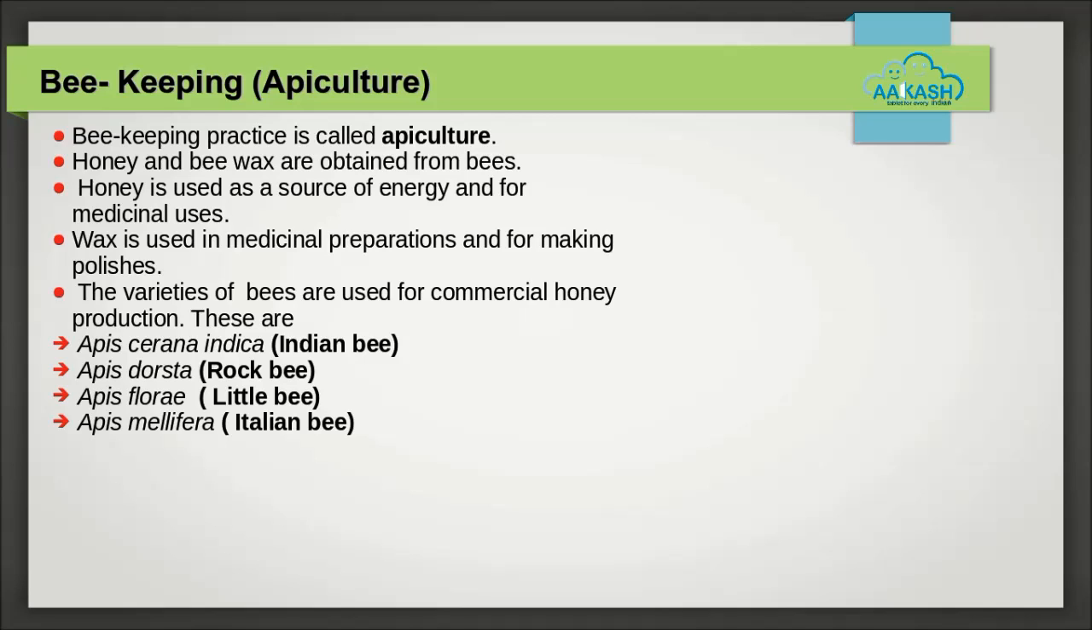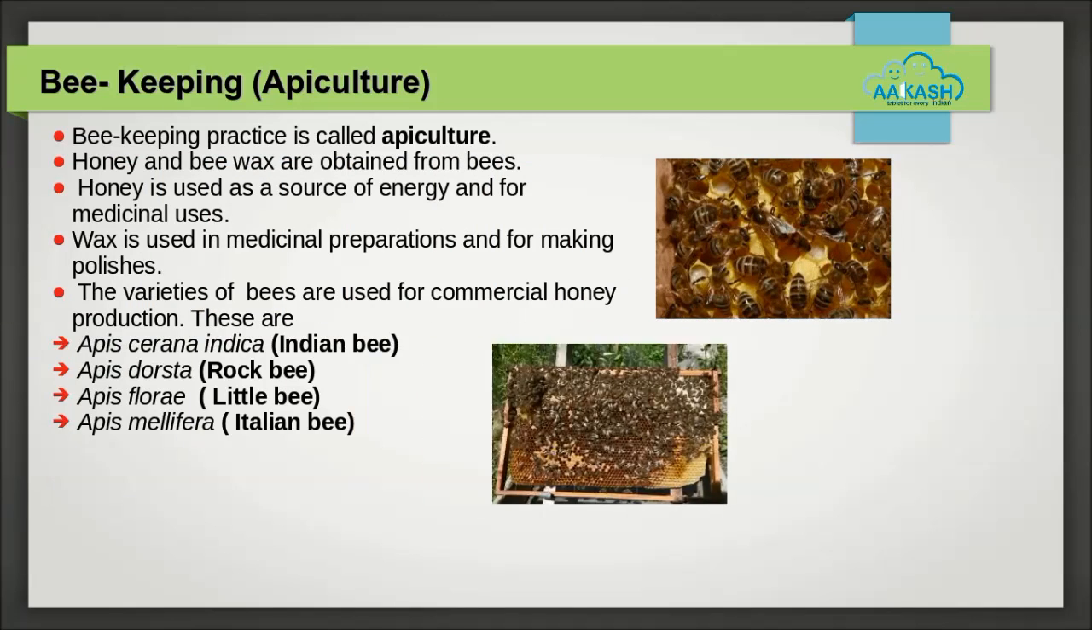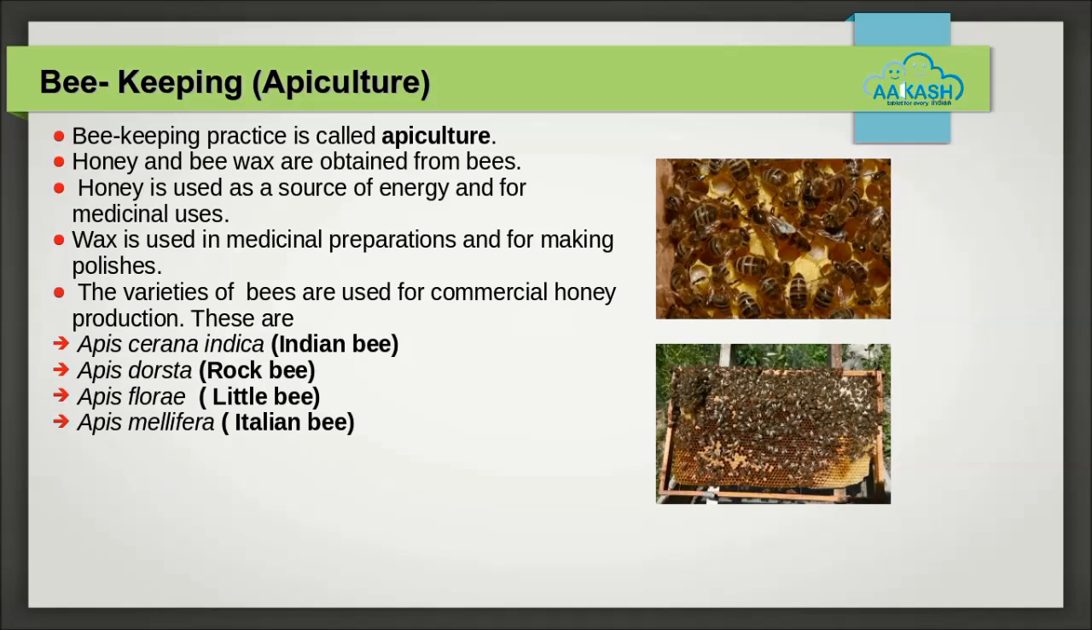Four varieties of bees are used for commercial honey production. These are Apis cerana indica, the Indian bee. Apis dorsata, the rock bee. Apis florea, the little bee. Apis mellifera, the Italian bee.